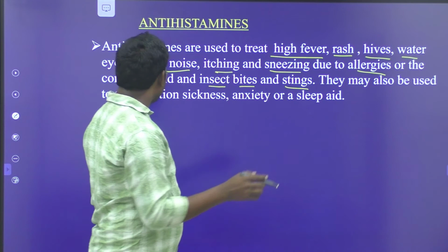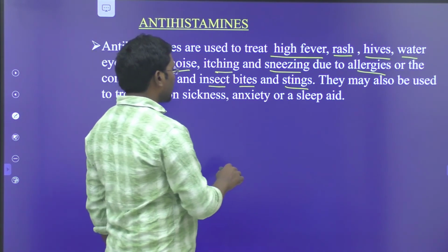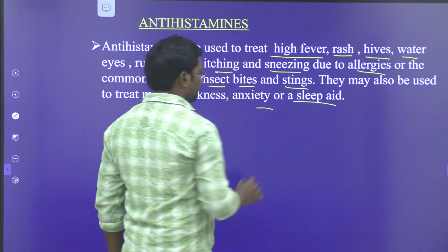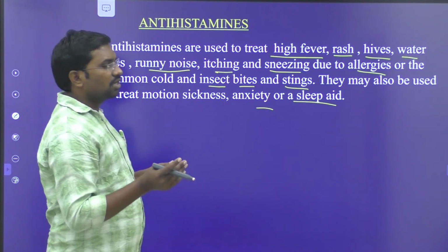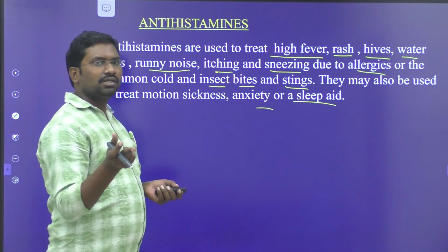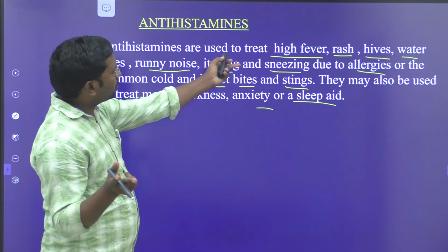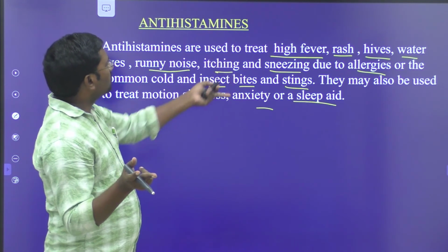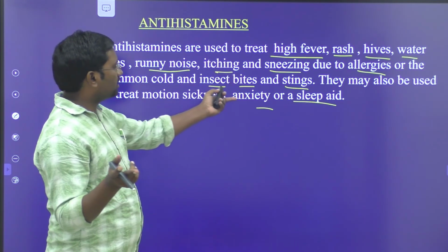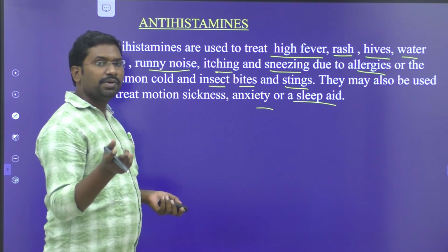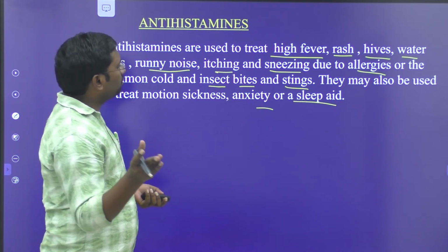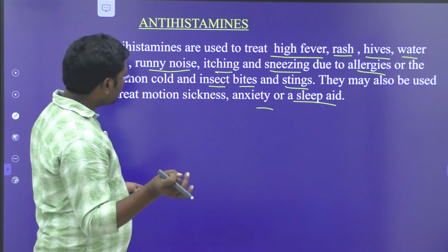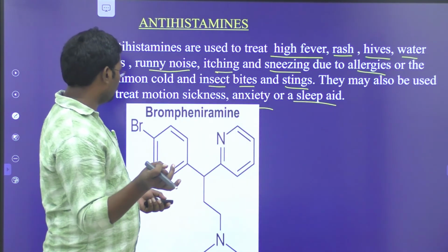They may also be used to treat motion sickness and anxiety, or as a sleep aid. So these antihistamines are used in different situations, for all these different types of activities.